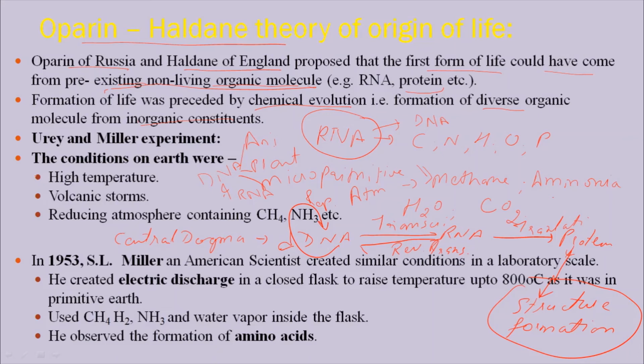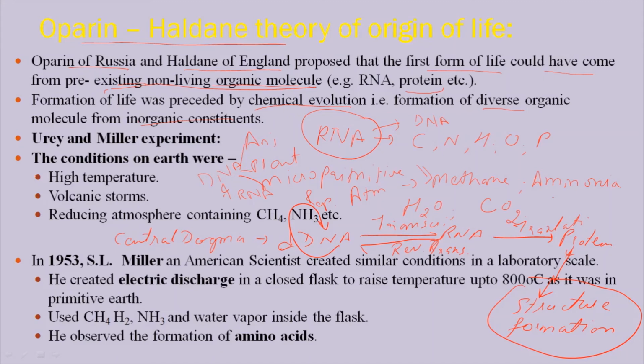For the UV light, he used electric discharges so that dissociation takes place, and he raised the temperature up to 800 degrees centigrade for the primitive atmosphere. He used gases also, that is methane, hydrogen gas, ammonia, and water vapor. And what did he find? He found the formation of amino acids.